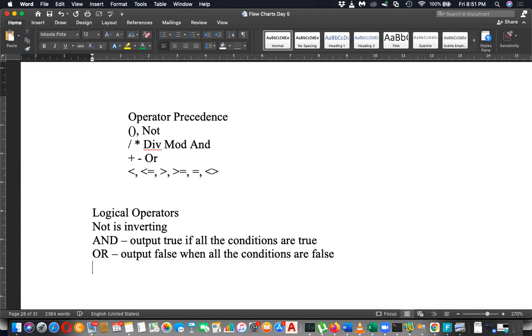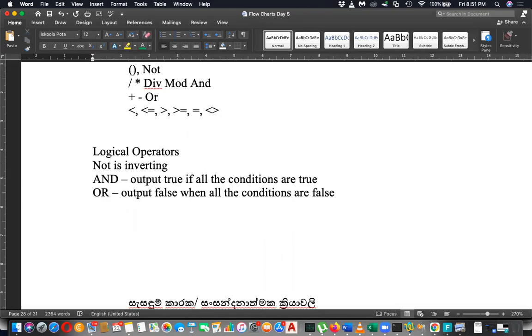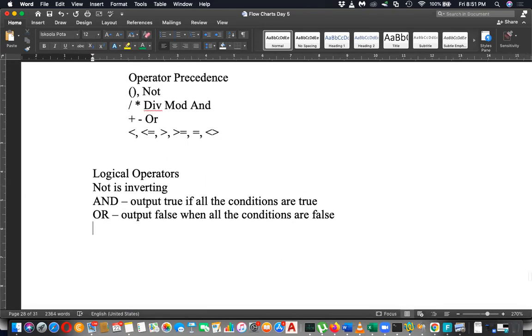So I think you remember these things, but we learned in a different way. In grade 10 we learned AND will output 1 if all inputs are 1. OR will output 0 if all are 0. So here you can apply, OR will output false if all conditions are false.